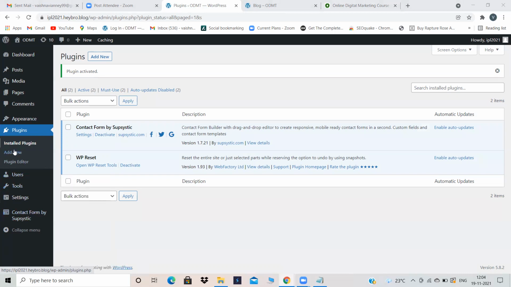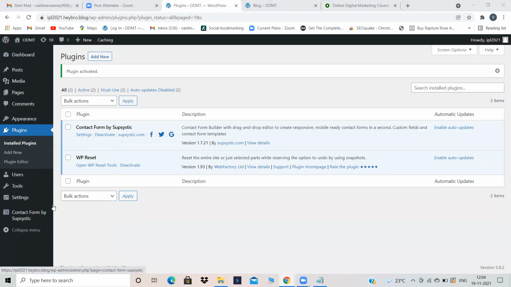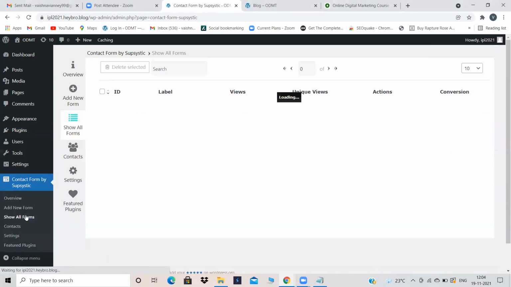If your plugin is not appearing directly on the dashboard, please just click on each and every option and check where your plugin is. 100% it will be in the dashboard only, but sometimes it might not appear directly. So click on all the options and see where it is. Okay, my Contact Form by Supsystic is directly appearing on the dashboard. So click on Contact Form by Supsystic.